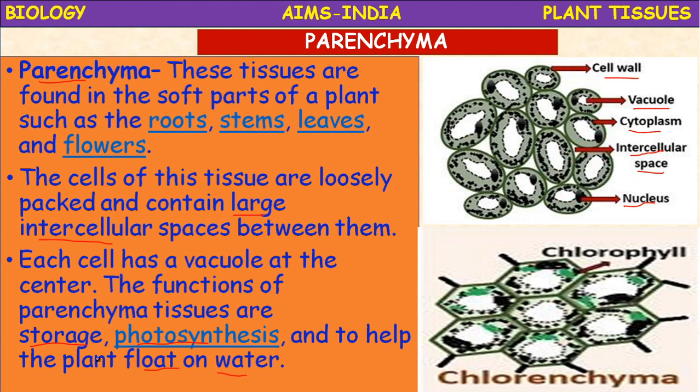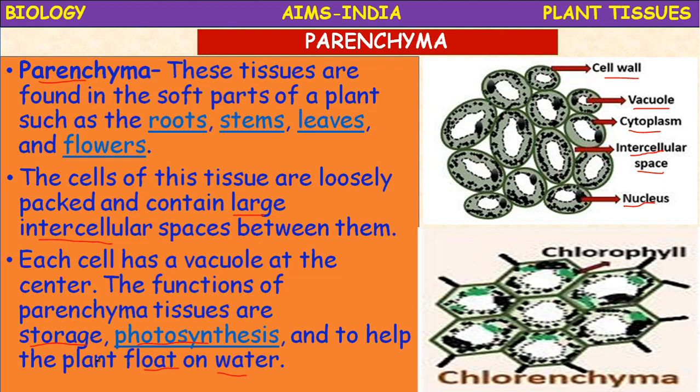That chlorenchyma helps in the photosynthesis process. Next, aerenchyma. The parenchyma which stores air is called aerenchyma. This aerenchyma is present in water plants and helps the plant to float on the surface.